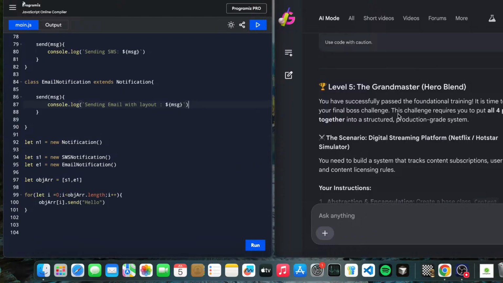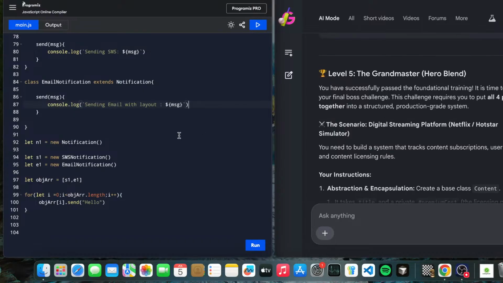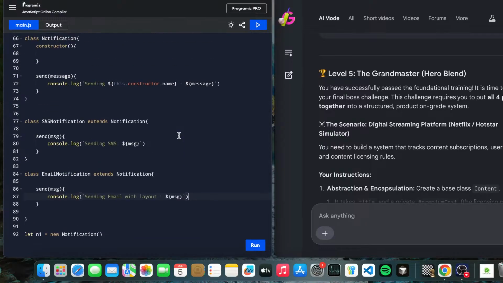So tomorrow we will be solving this Grandmaster question and achieving mastery. We have mastered the four pillars of object-oriented programming and are moving forward to the next step. See you tomorrow. Have a nice day.